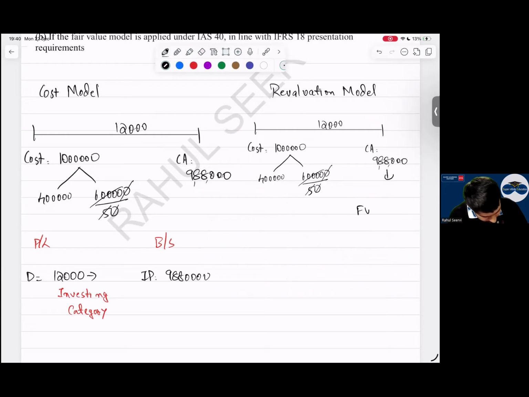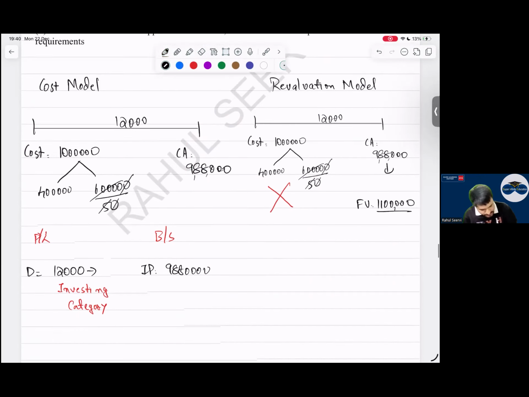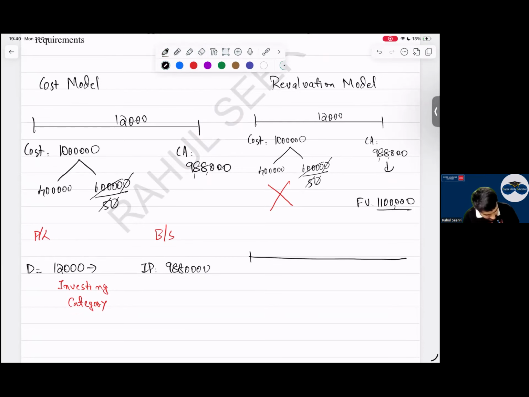Will you compare this with the fair value of 1.1 million? Will you do this? No, sir. Depreciation will not be charged at all. Many students I have seen get this wrong. That is the reason the question is worded in such a way that you get confused. So instead, what is the answer?